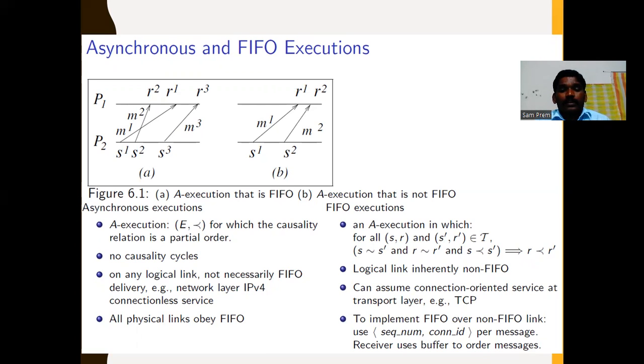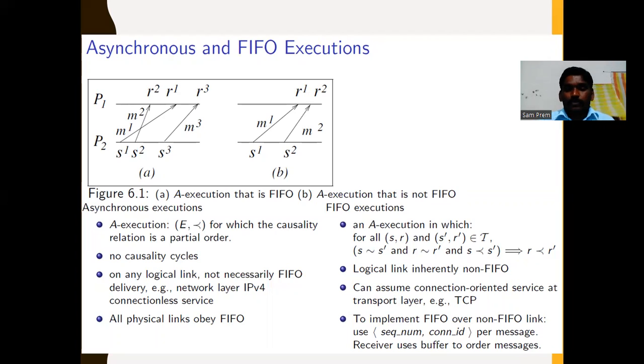A non-FIFO execution is an execution in which, for all (S, R) and (S', R') belonging to T, S is ordered before S' and R is ordered after R', with S less than S' and R' less than R. So R is causally dependent on R' and S is causally dependent on S'. The logical link is inherently non-FIFO.